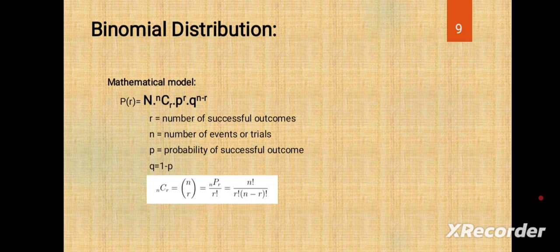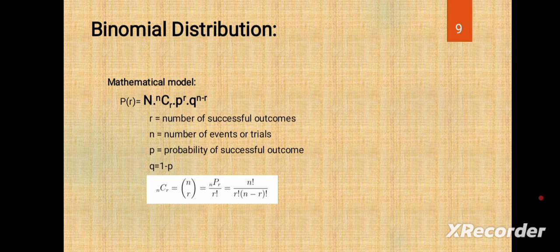That means the formula is there. P of r is equal to capital N into nCr, that means combinations, into p to the power of r into q to the power of n minus r. Once again, P of r equals N C r into p to the power of r into q to the power of n minus r. Here r is the number of successful outcomes.